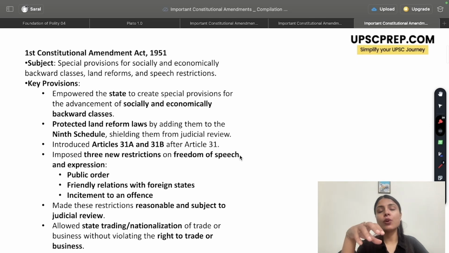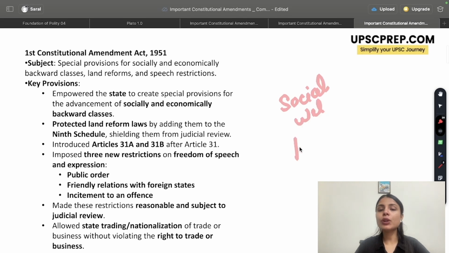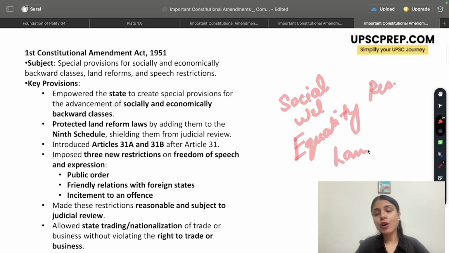So what was happening was some of the provisions of the Indian Constitution were coming as a hindrance to this implementation. For example, whenever government was trying to bring about some of the social welfare policies, right to equality was quoted as being violated. So reservation policies were questioned. Land reform was questioned based on right to property.